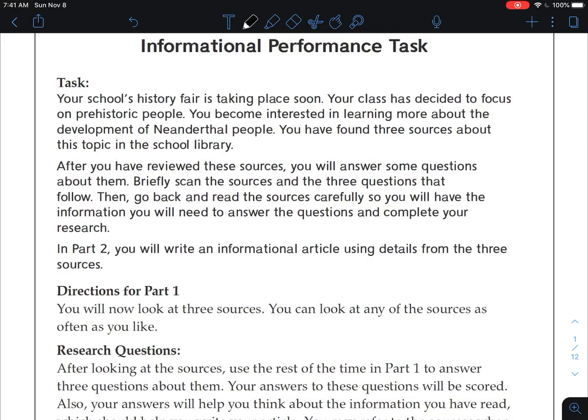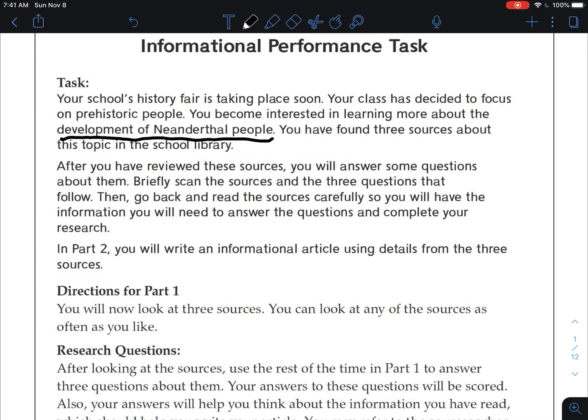Okay, so yesterday we read the introduction and what your task is going to be for this assignment. So that's the first step. And then the next step is you start reading the sources. We're going to go through each of the three sources, and I'm going to ask you questions along the way. Now we don't know exactly what the instructions are yet, what specifically you're going to be writing about, but remember, we do have an idea.